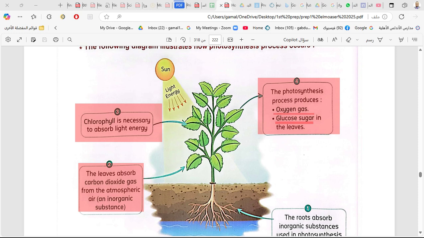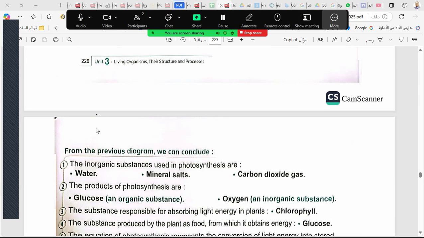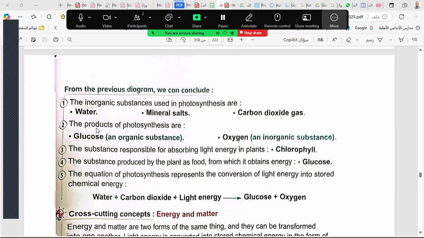So the plants are very important in our life. Why are the plants very important in our life? Because they make food and oxygen by the photosynthesis process. So the plants are very important.